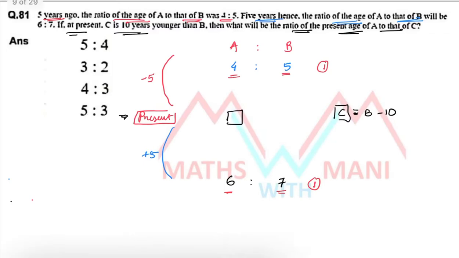Next, what happened? Here 4 units become 6 units. How much increase? 2 units. Here 5 units become 7 units. How much increase? 2 units. So 2 units represent how many years?